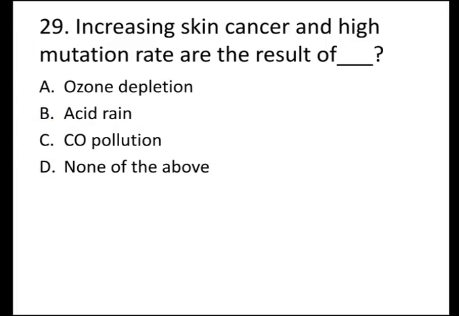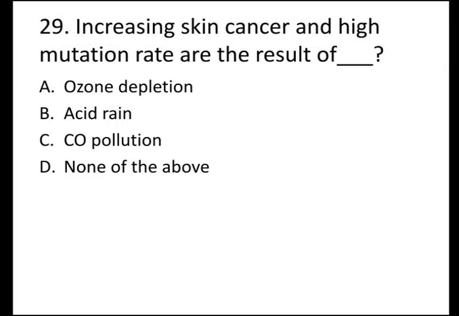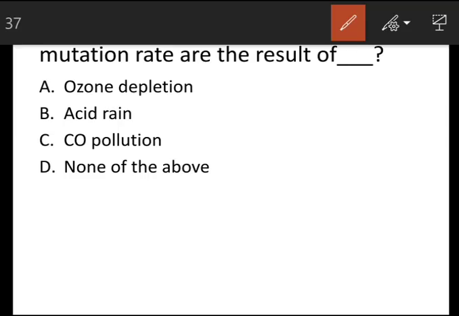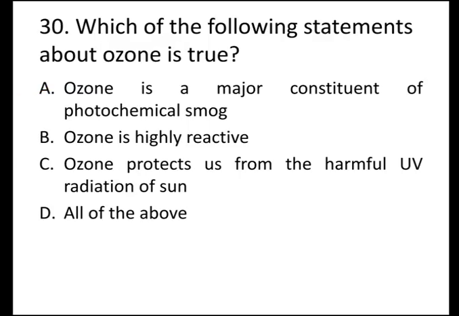The next question is increasing skin cancer and high mutation rate are the result of, and the options are A. Ozone depletion, B. Acid rain, C. Carbon monoxide pollution, and D. None of the above. And the correct answer is A. Ozone depletion. It is due to ozone layer depletion that the skin cancer and high mutation rate are increasing.